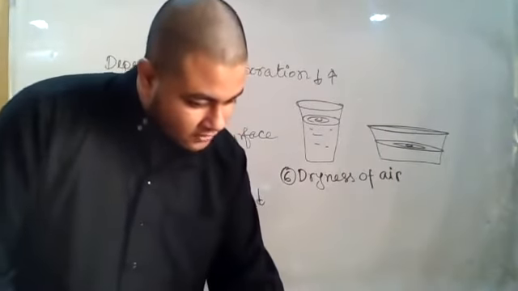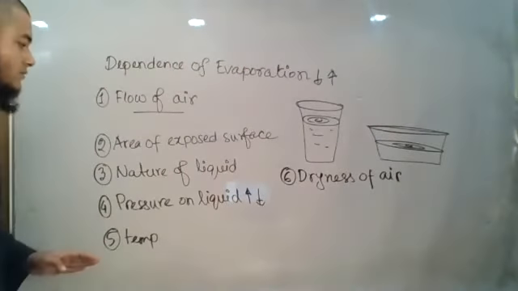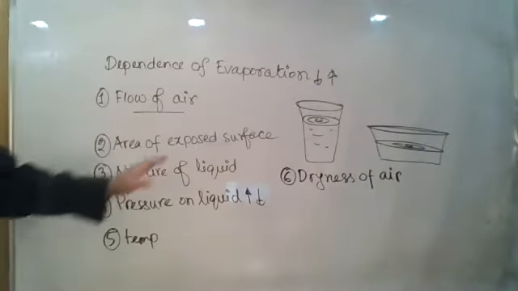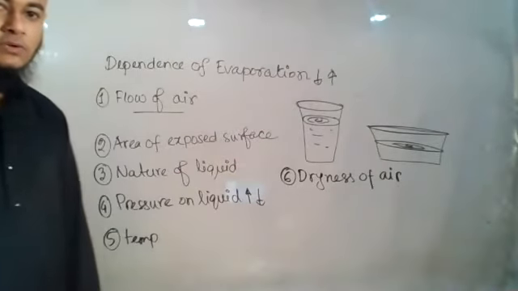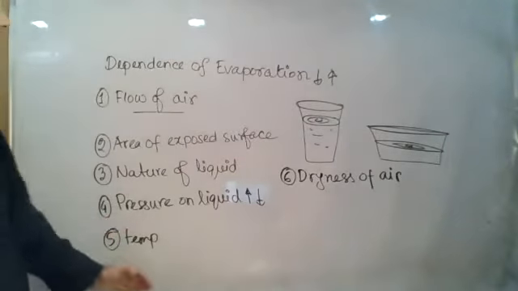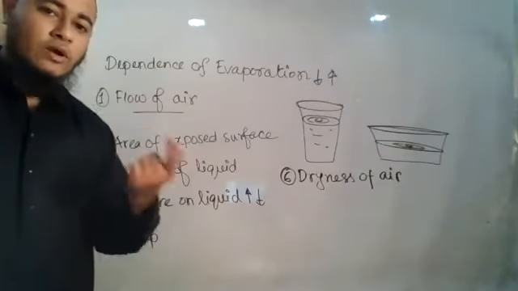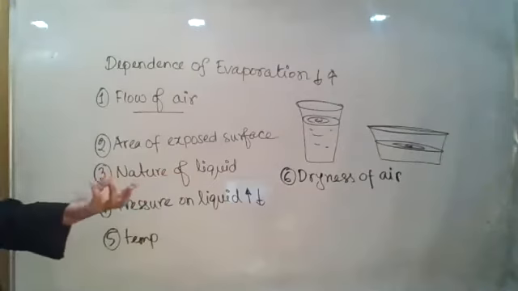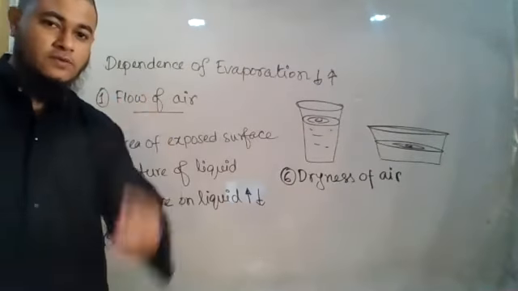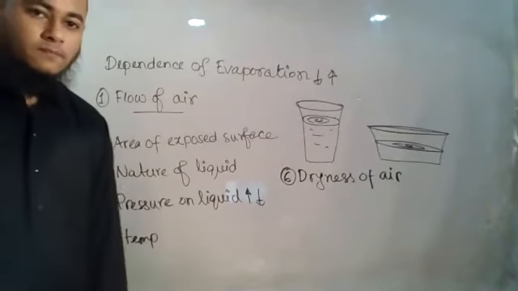I think we have covered all the topics. Yes. So these 6 are the factors which actually decide whether the evaporation process will be faster or slower. Okay. So kindly keep all of them in your mind, and maybe you will be asked to explain one of them for 2 marks, or you might be asked to write 4 factors of evaporation. So at that time you can mention any 4 of them. Okay.